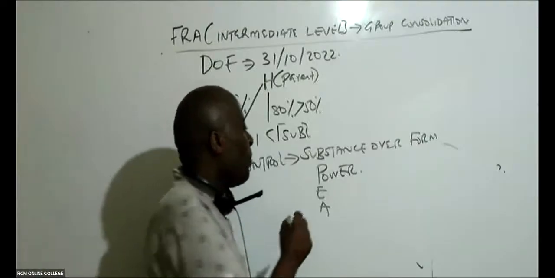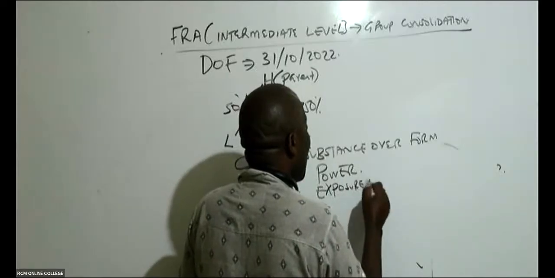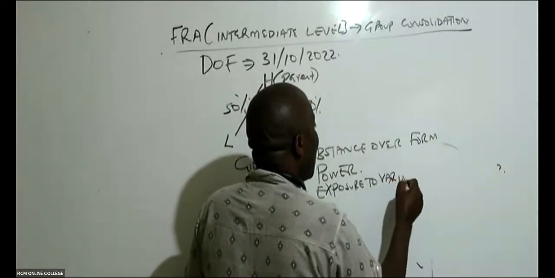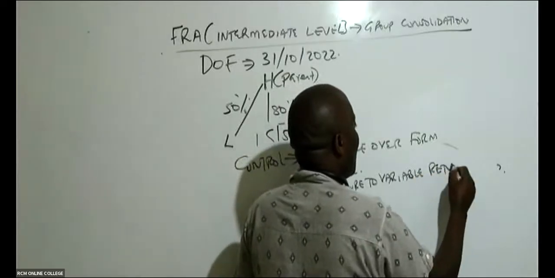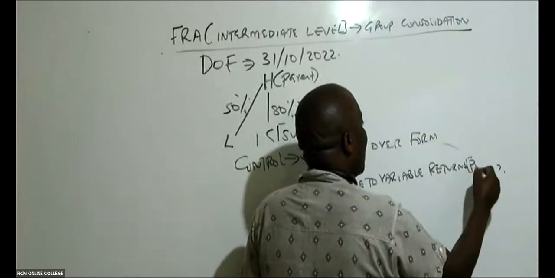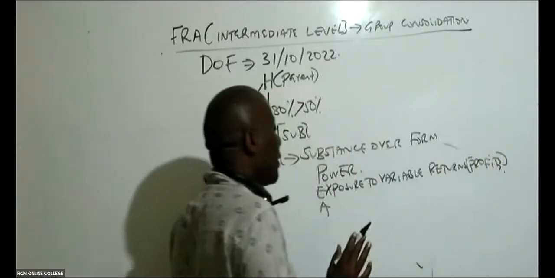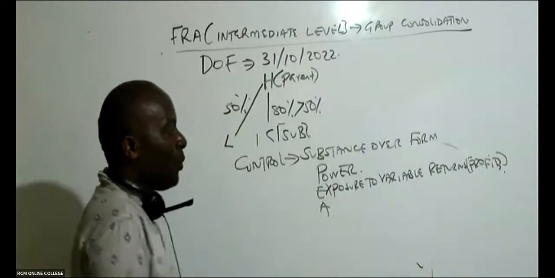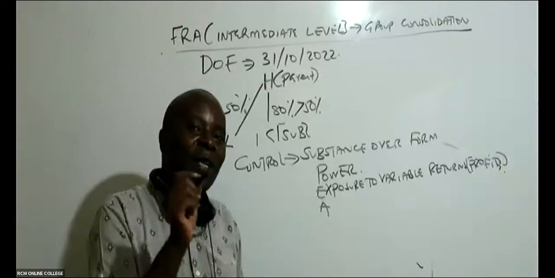All right. So we must be exposed to variable returns. Basically, this is our profits of the company. You must be having some exposure to variable returns, meaning that you must be having some shareholding.